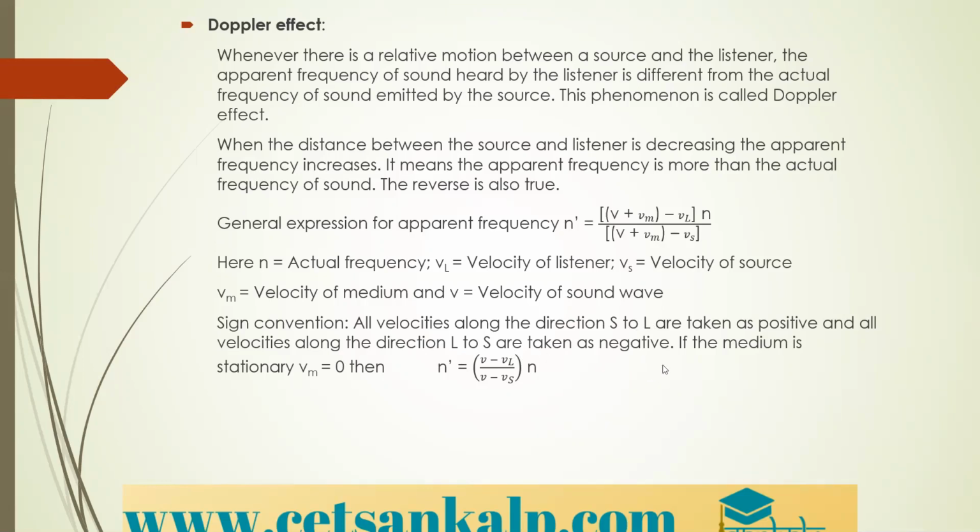Listener to source is negative. If the medium is stationary, then Vm becomes 0. Therefore, the above equation can be written as N dash is equal to (V minus VL) divided by (V minus Vs) into N. The terms carry the usual meaning.